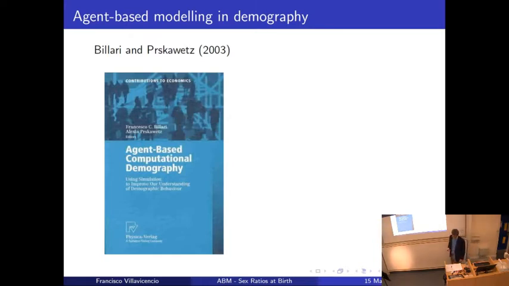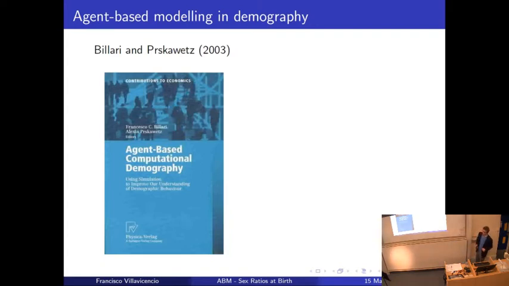This book was the result of a workshop, I believe at the Max Planck Institute in Rostock. Several scholars gathered together and discussed what agent-based modeling is and what it can contribute to demography, and they edited this book that has two parts. First is the theoretical part, what agent-based modeling is and how it can contribute, and then applications for solving specific problems.